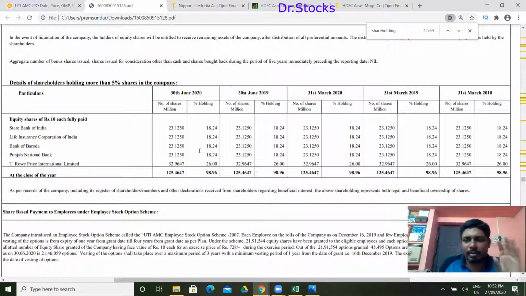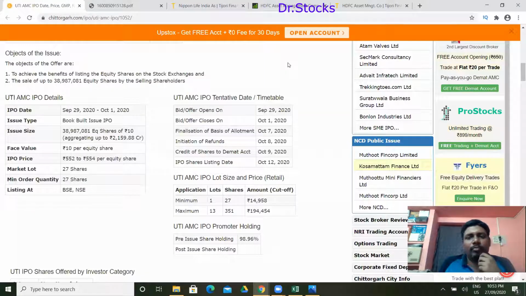So very clearly it is a public company. No promoters in this company at the moment. The company's shareholdings are held by the public 100% and there are no pledges. So that means it is very clean.